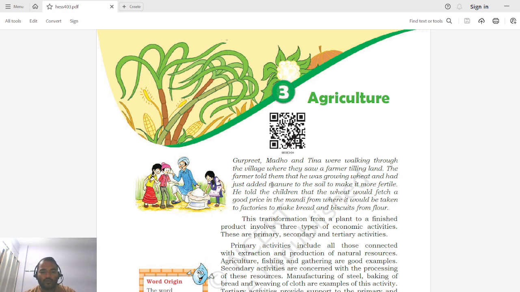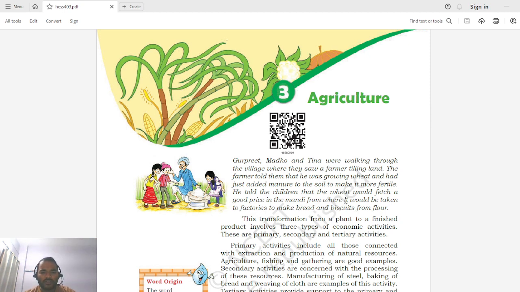Okay, so manure we get from domestic animals, basically you can say, like cow dung, or even from hens. So this type of manure he has added to his land to increase its fertility, and he will now be growing wheat which he can sell in the mandi. Once he sells the wheat in the mandi, someone from a factory may buy it, and they may further use this wheat in their factories for making breads and biscuits.